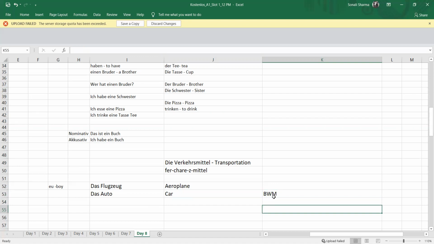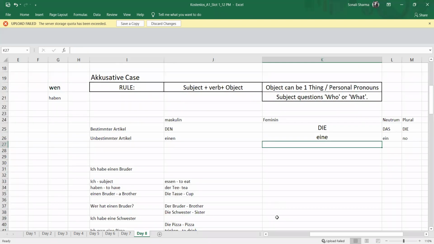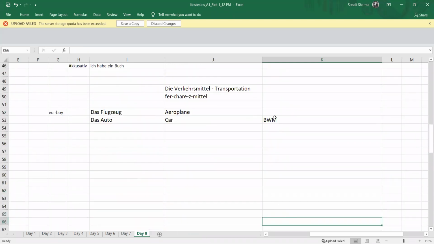In German, when I read this word, sorry, I've written BMW wrong. So it's BMW. In Germany, they call it BMW. And I guess you know the full form of this also. This is Bavarian Motor Works. And Bavaria is a city in Germany.